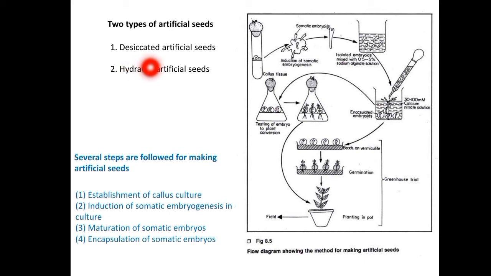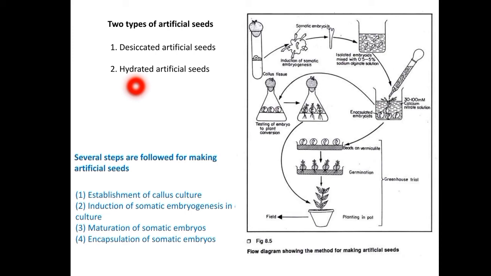Desiccated means, as the name says, the removal of moisture from something. And hydrated means, we all know what it is. Desiccated artificial seeds involve the encapsulation of multiple somatic embryos followed by the desiccation process.